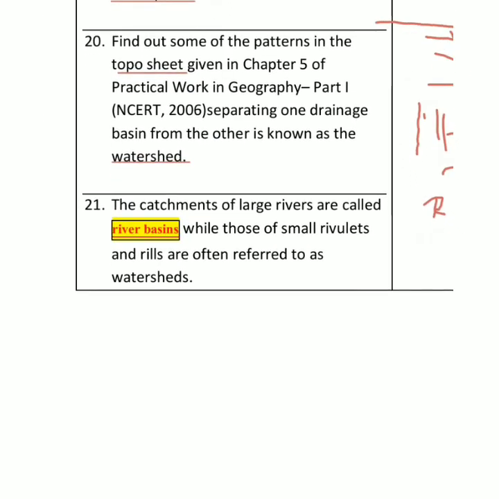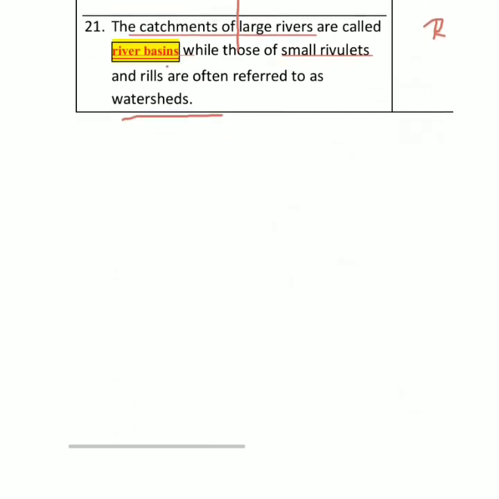And then we have a very important definition in this chapter that is called river basin. हम लोग इसको river basin का नाम भी देते हैं. The catchment of large rivers are called river basins because rivers are very huge. कुछ रिवर्स बहुत बड़े बड़े हैं, तो उनका जो कैचमेंट एरिया होता है उसको हम लोग रिवर बेसिन का नाम देते हैं. Then we have small rivulets. Rivulets means very small rivers, and that is also known as watersheds, basically, right? So that is also called watershed. Mainly we call it a watershed.